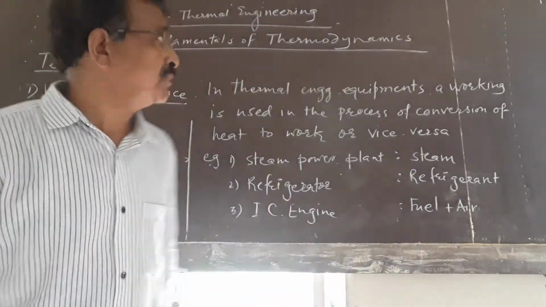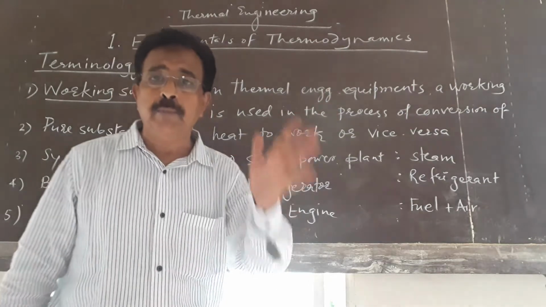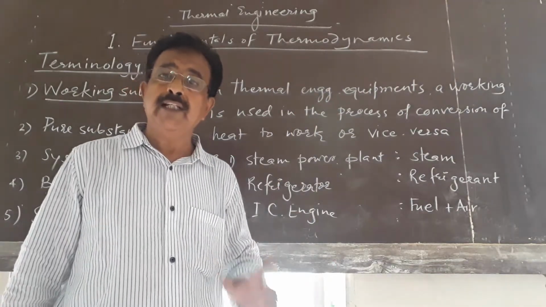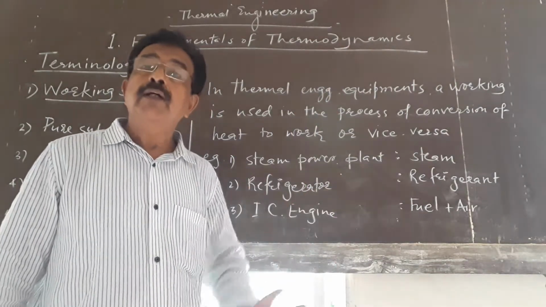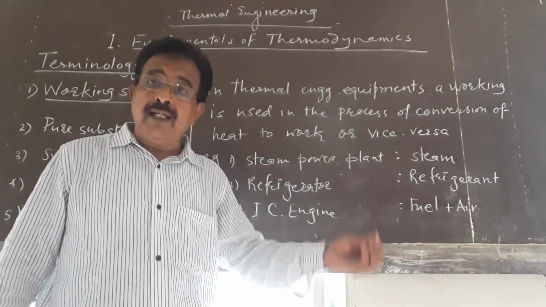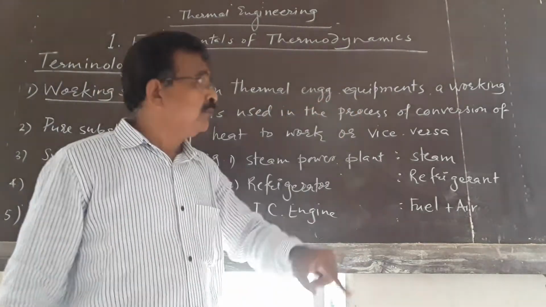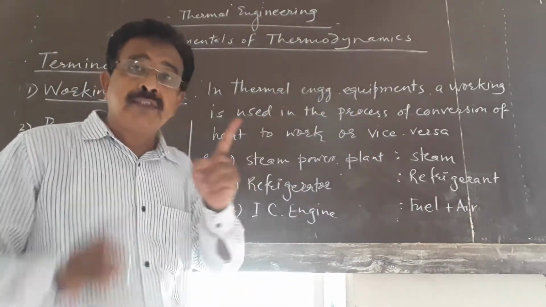What is a working substance? Now see, a working substance is used in thermal engineering equipment. It may be a boiler, a turbine, a condenser, an IC engine, like that.